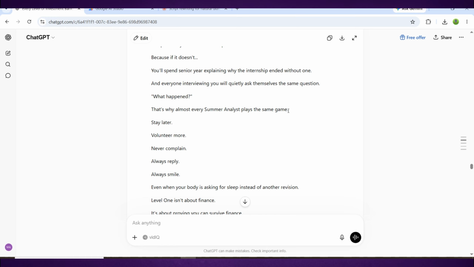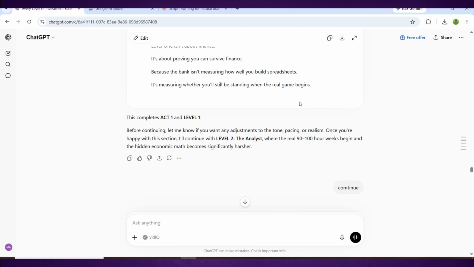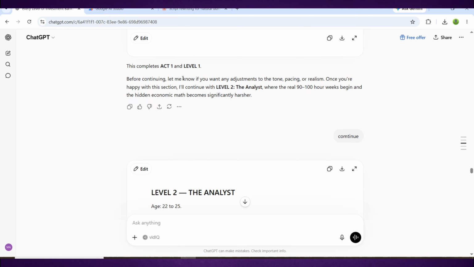And here's the part that makes this prompt really smart. It has a built-in checkpoint system. Instead of dumping the entire script out at once, which usually results in rushed writing and a weak ending, it only generates the first act and the first level before stopping.